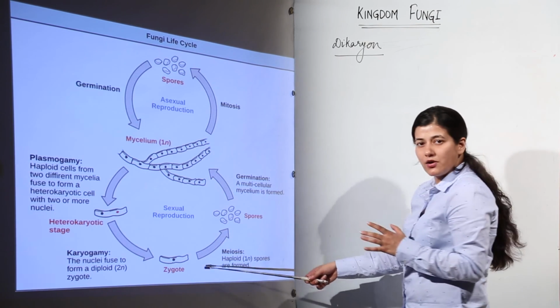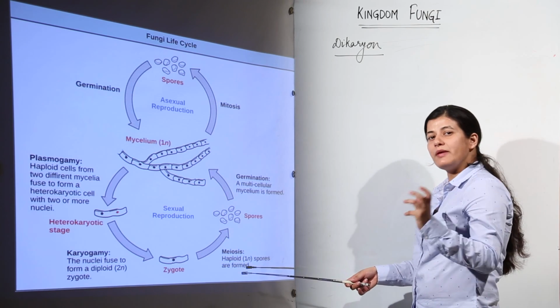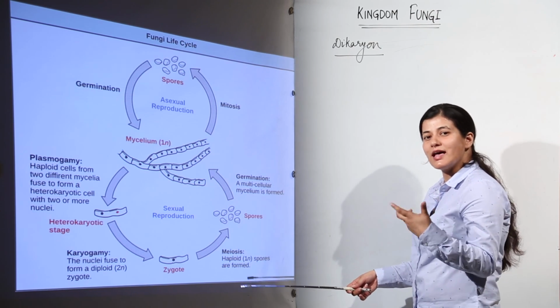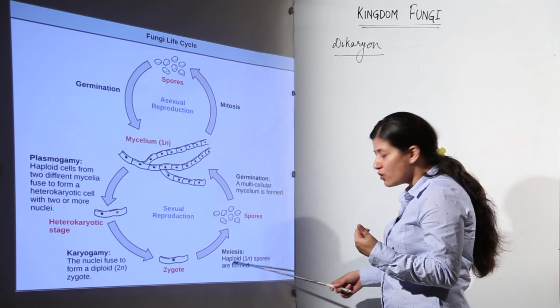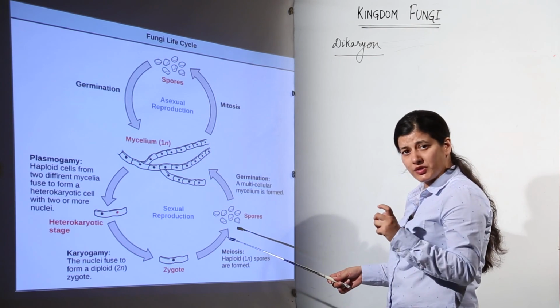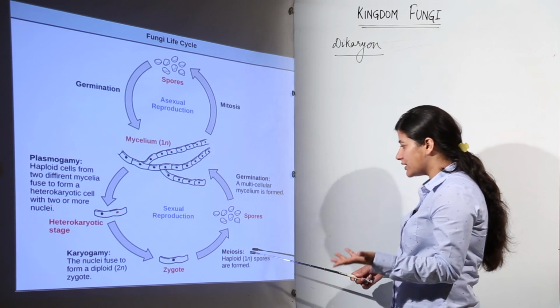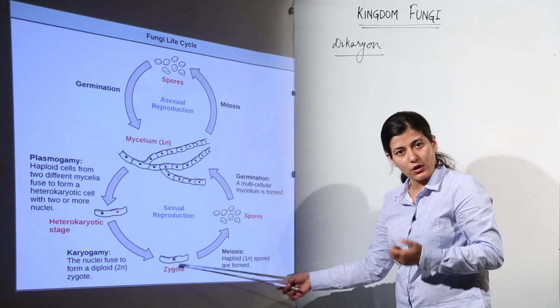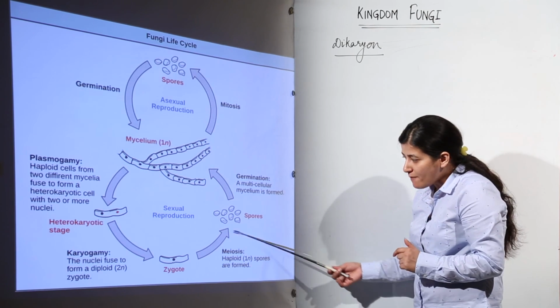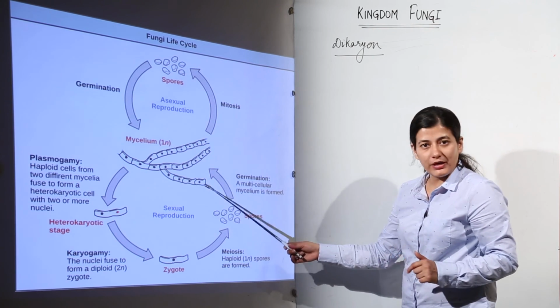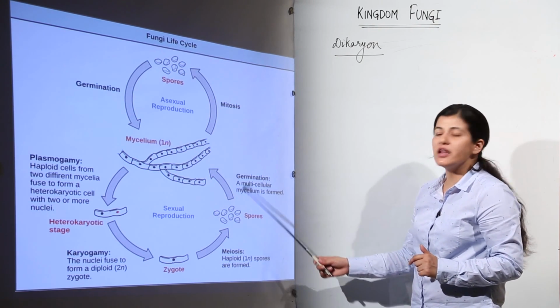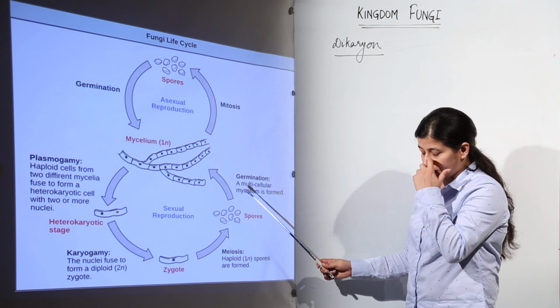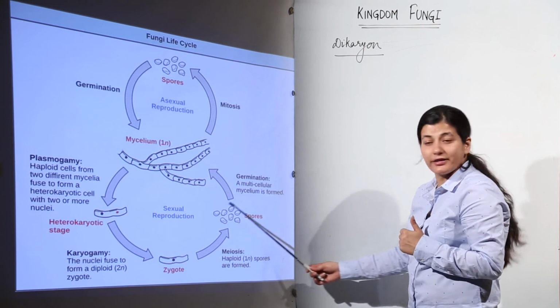Now, this zygote is diploid, but because the main body of the organism is haploid, it has to undergo meiosis. When meiosis takes place, and successive mitosis can also take place, this diploid zygote gets converted to haploid spores which can germinate. These haploid spores are sexual spores, pardon me, they won't be asexual, these are sexual spores.